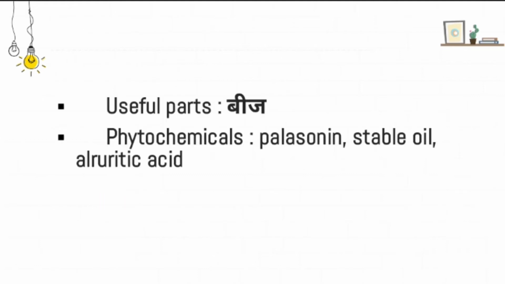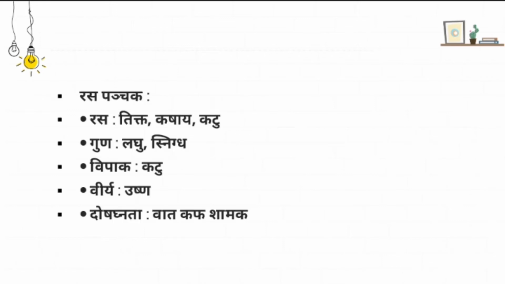The useful part is the bija. Phytochemicals are phallosonin, stable oil and aluritic acid, which mainly act as krimighna, that is antifungal, anthelmintic, antimicrobial and antibacterial. That's why it is called krimighna, the best krimighna, and it has oil.